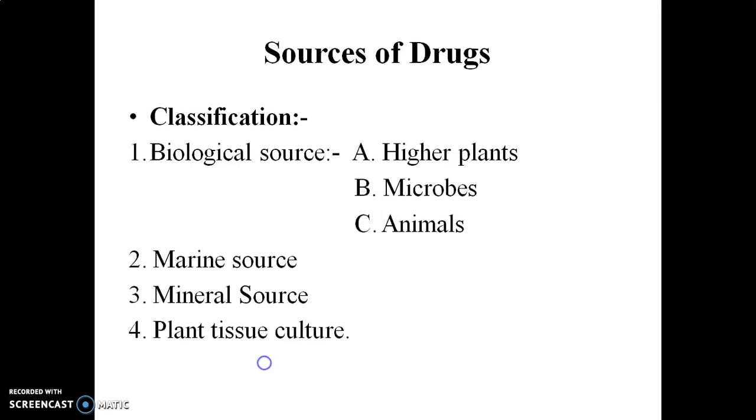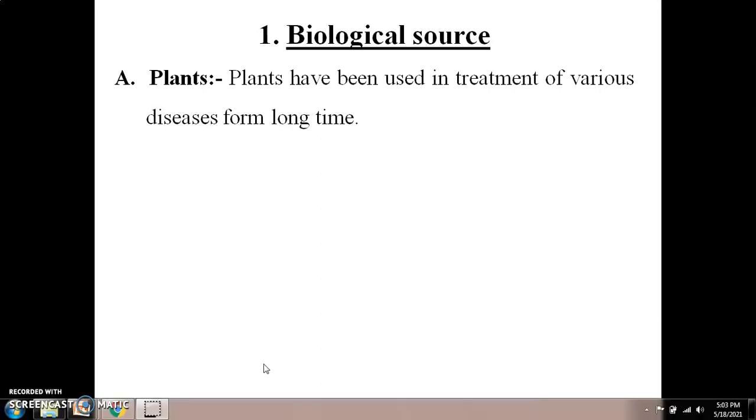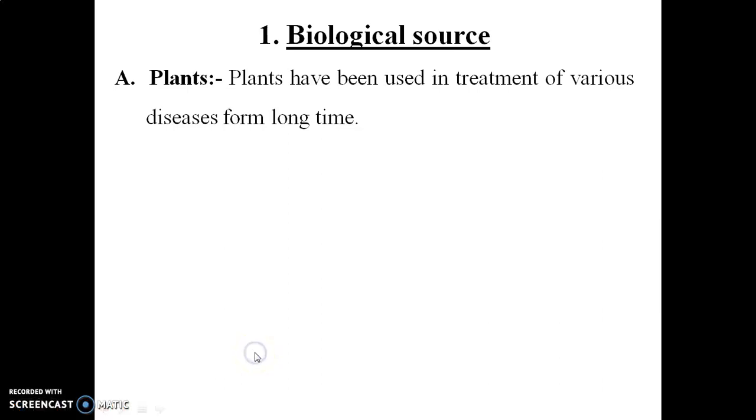Now we will start with the first source, the biological source, and the important one in this is the plant source. Plants have been used for treatment for a long duration, for different kinds of diseases and disorder-like conditions. The different parts of these plants contain different types of chemical or active constituents, and they show different actions.